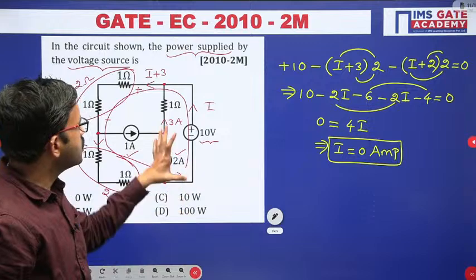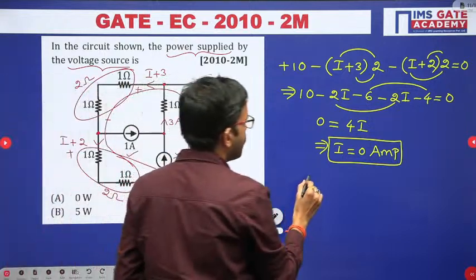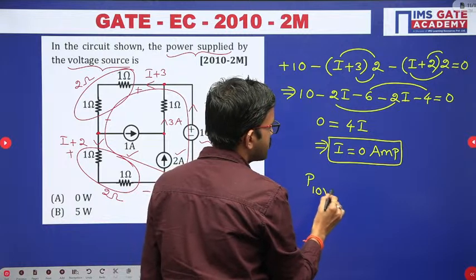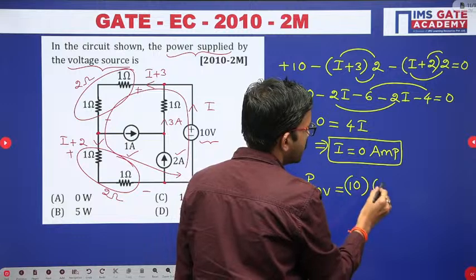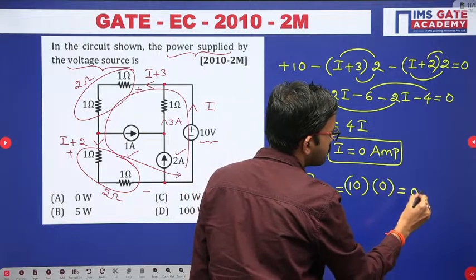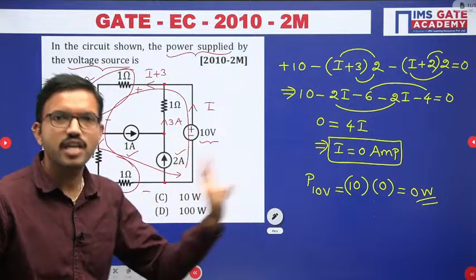Right. So in this question they are asking power delivered by 10 volt source. So power delivered by 10 volt source is voltage into current. Here voltage is 10, current value we are getting 0. That means you are getting 0 watt. So that means this particular source is not delivering the power.